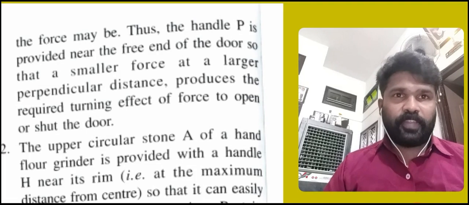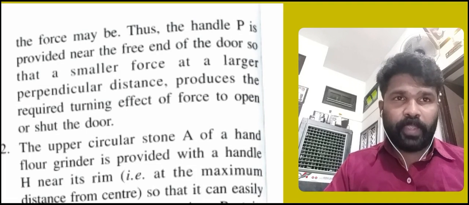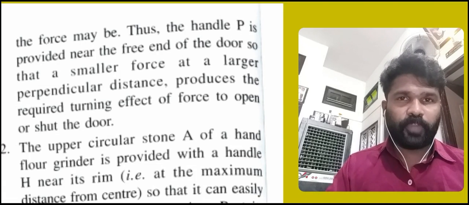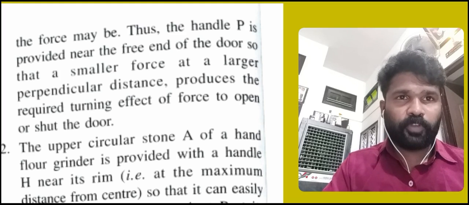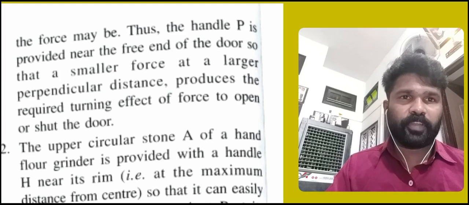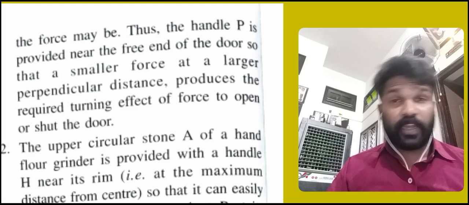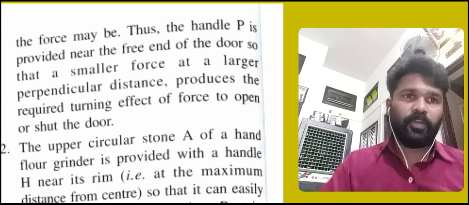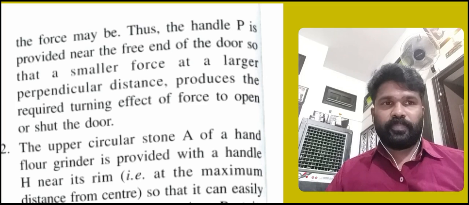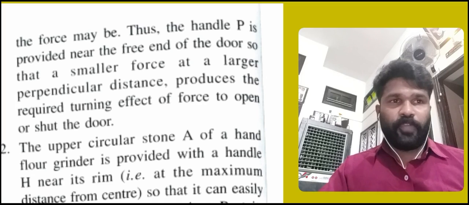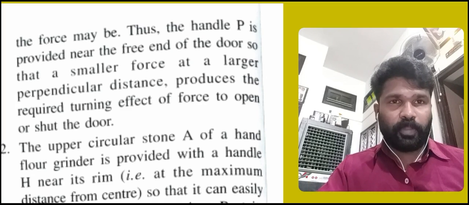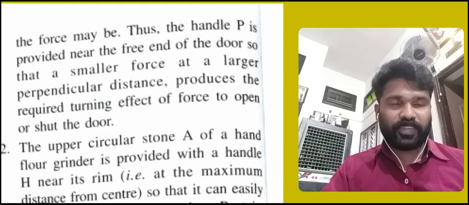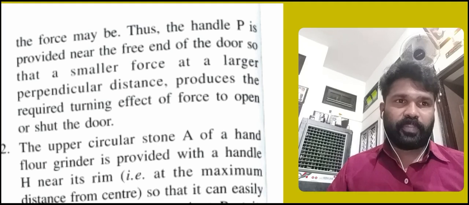So we can say that the handle P is provided near the free end of the door, so that a smaller force at a larger perpendicular distance produces the required turning effect of force to open or shut the door. So if we apply force at point P, we can easily open or shut the door. Clear?